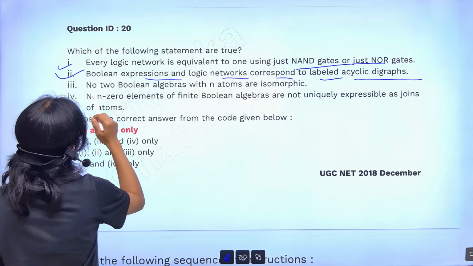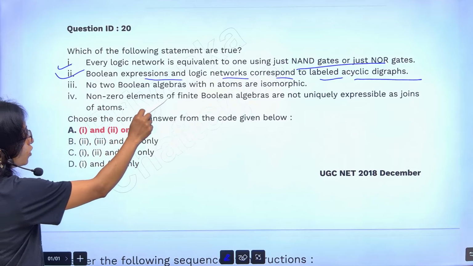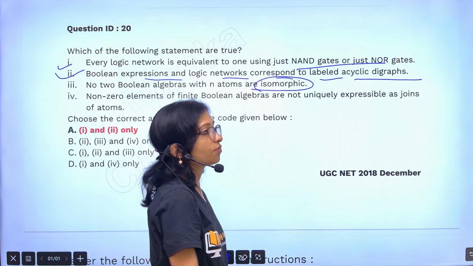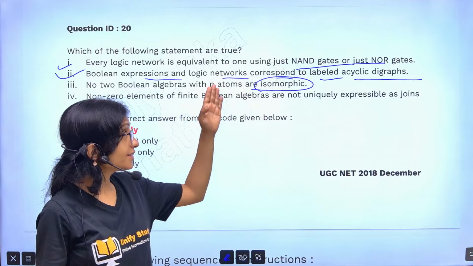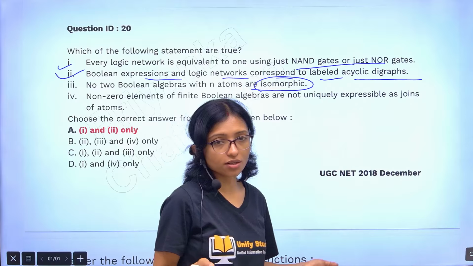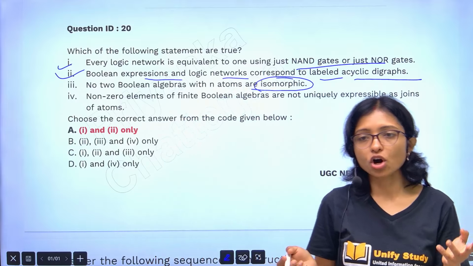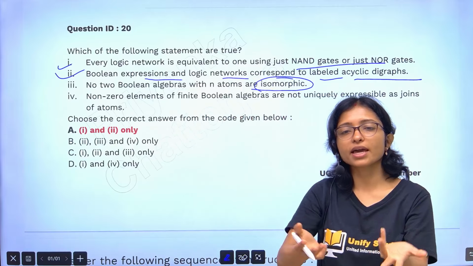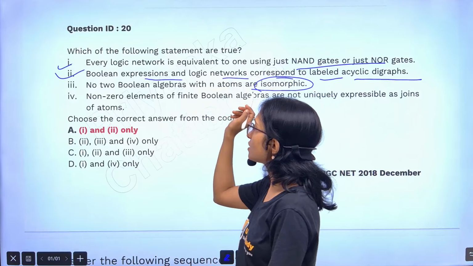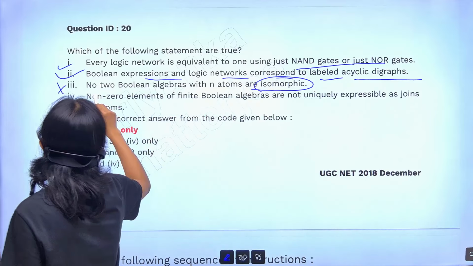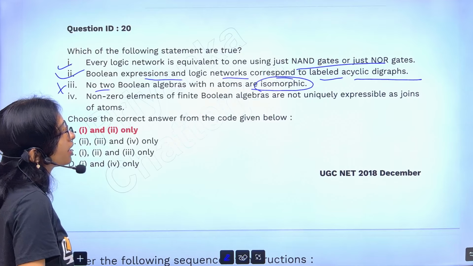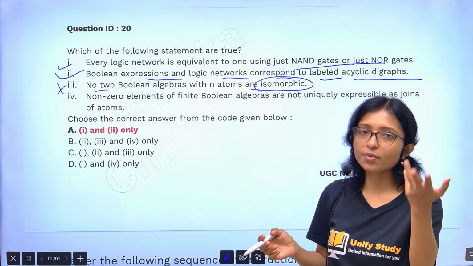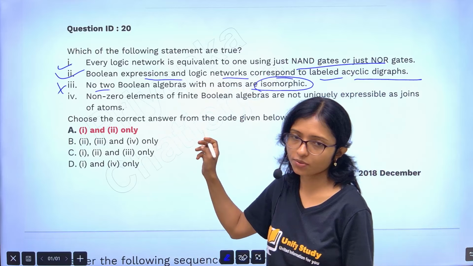No, this is not creating a cycle, so it is acyclic. It is correct. No two Boolean algebra with n atoms is isomorphic. Isomorphic means same. Till now so many expressions we solved, where after solving we got that this one and this one are equal. Two different expressions are coming actually equal. So that means this is wrong. Two Boolean algebra expressions cannot be equal? It will be equal. So many times we saw that till now, so many questions we solved.